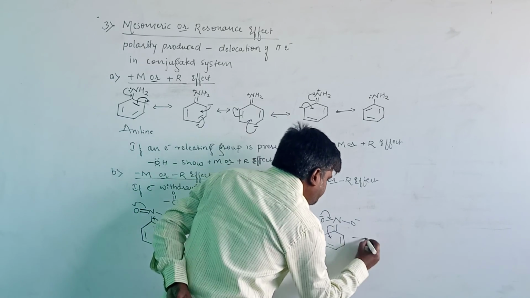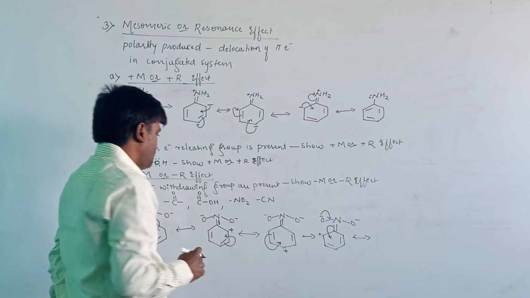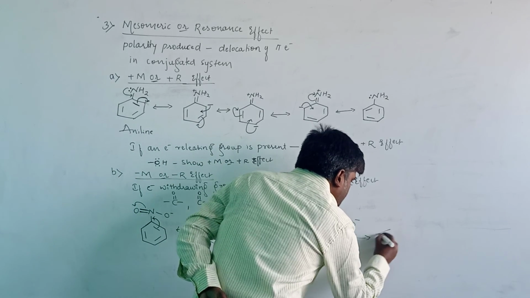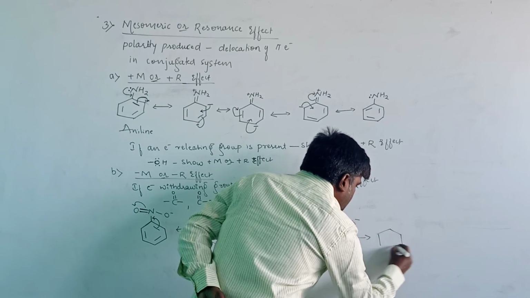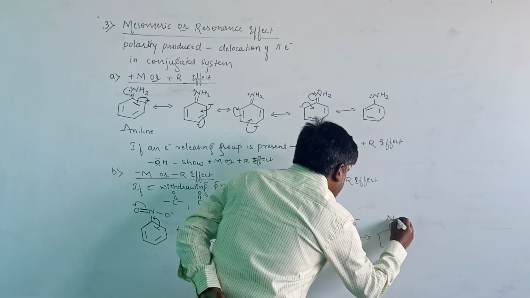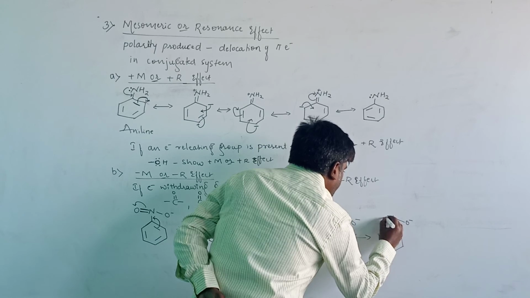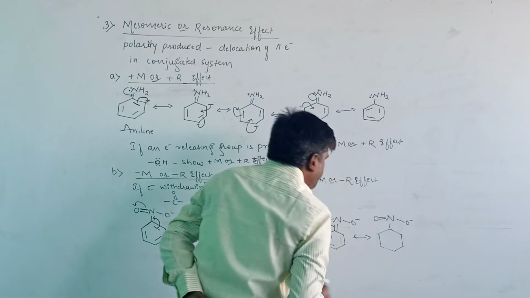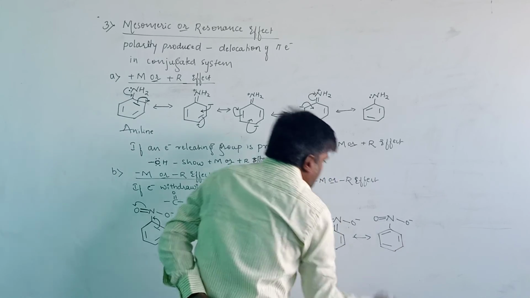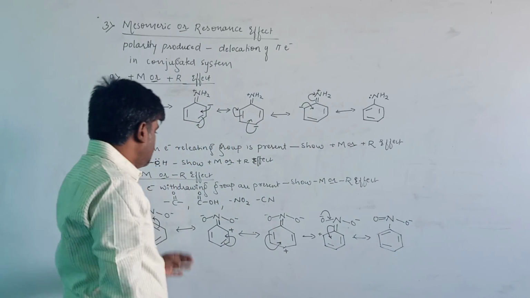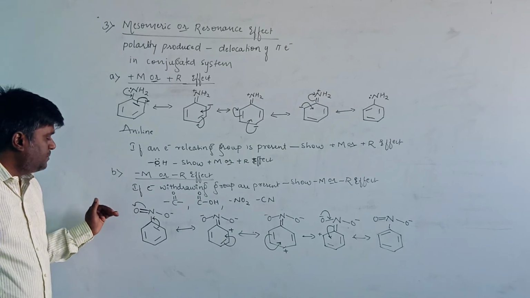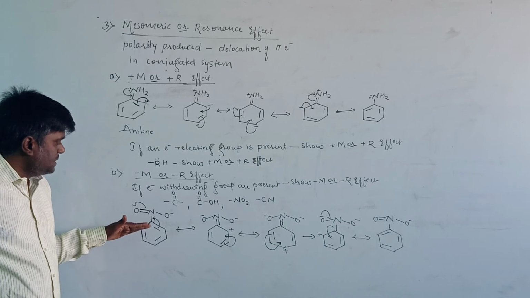Then these can be the 5 resonance structures. Another one is double bond, single bond, oxygen negative charge, then double bond, then double bond here.